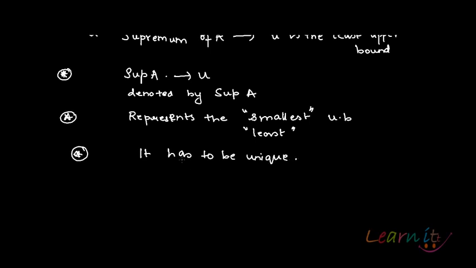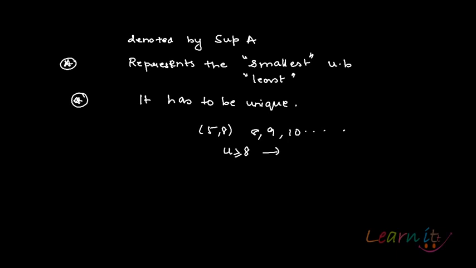In the definition of upper bound, what did we say? We said that any set can have a lot of upper bounds. When we were talking about the open interval (5, 8), I said 9 is an upper bound, even 8 is an upper bound, 10 is an upper bound. Anything greater than or equal to 8 would be an upper bound. But which is the least upper bound? 8 is the least upper bound. So sup has to be 8. That is what it is saying, that it has to be a unique number.